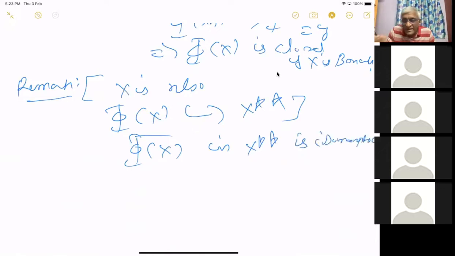You know, the completion of any metric space is unique up to an isomorphism, up to some map which preserves the metric. I don't think we have talked about completion of a Banach space, but it is unique up to isometry. So it is isomorphic to the completion of x.